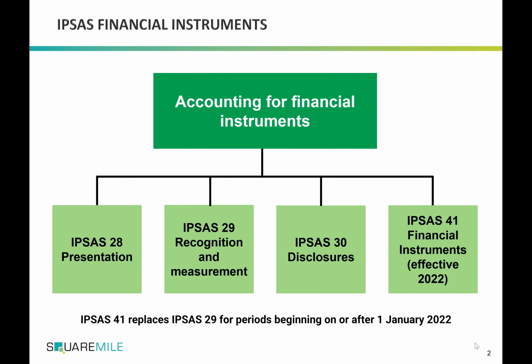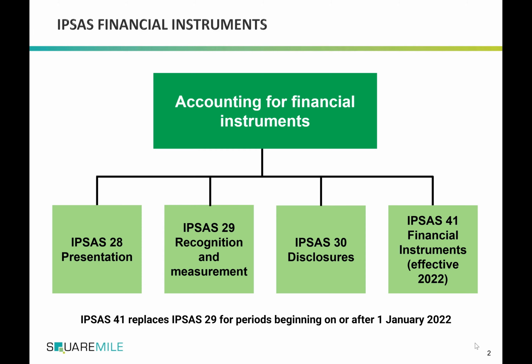It is going to be replaced with IPSAS 41 financial instruments for periods beginning on or after 1 January 2022. IPSAS 30 is a standard that deals with disclosures of financial instruments, in particular the risks arising from use of financial instruments.